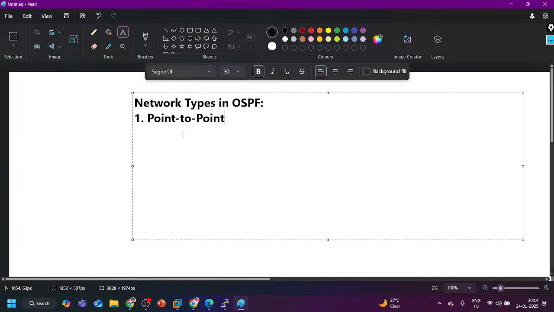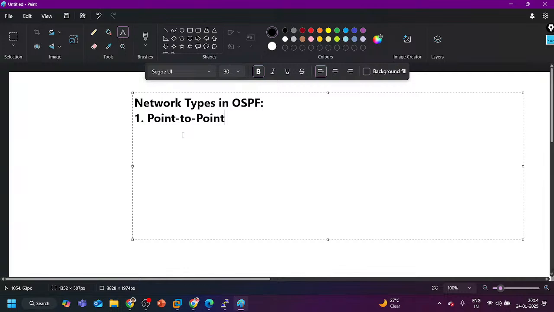By default, what is the OSPF network type of a serial link? Point to point. And where are we generally using serial links? When we don't want DR/BDR election, we are using a serial link for the WAN.